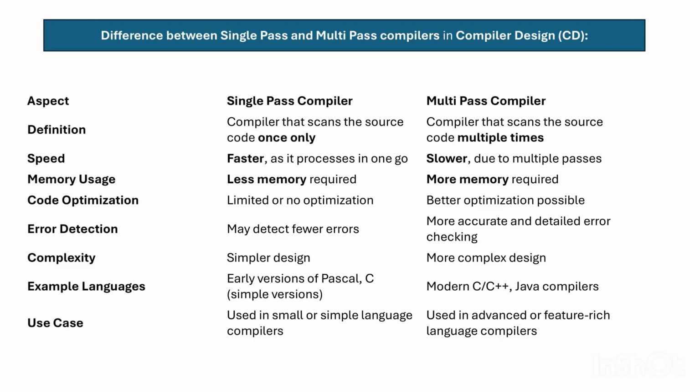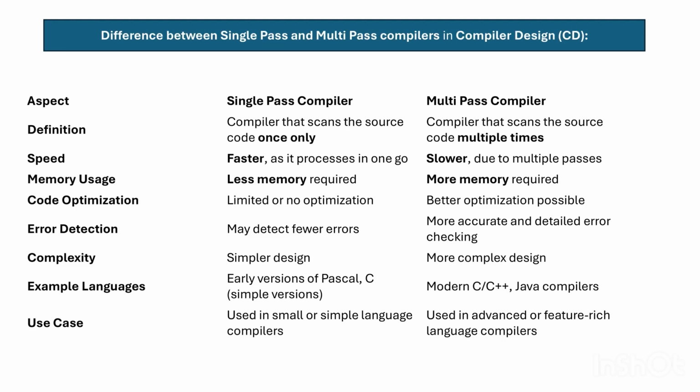The memory use of a single pass compiler is less, and of a multiple pass compiler is more. Code optimization is limited or none in a single pass compiler, but in a multiple pass compiler better optimization is possible. Error detection in a single pass compiler may detect few errors, but a multiple pass compiler detects errors more accurately, with detailed error checking.